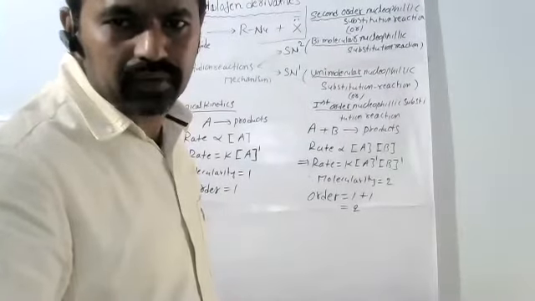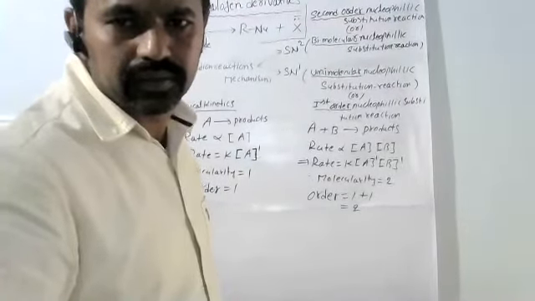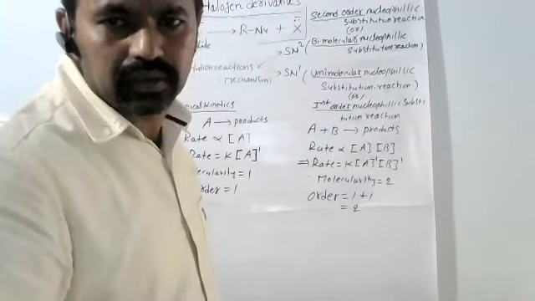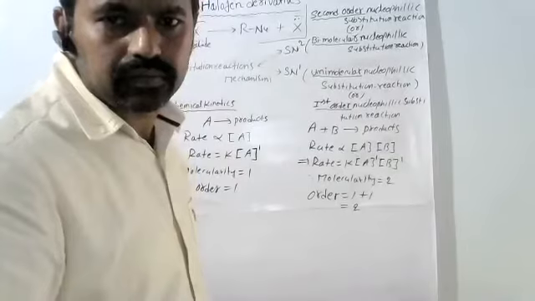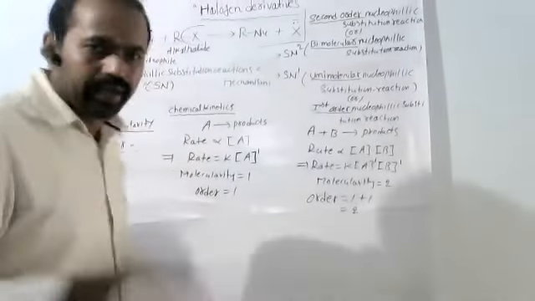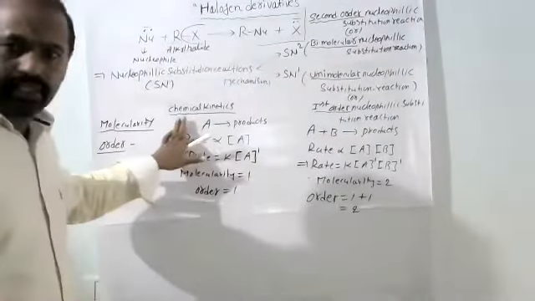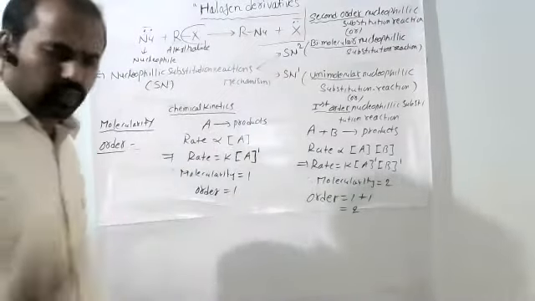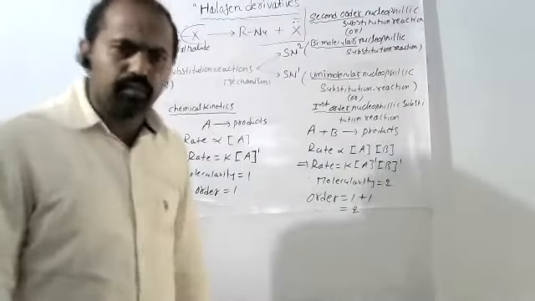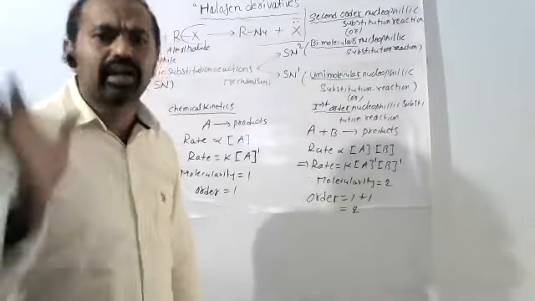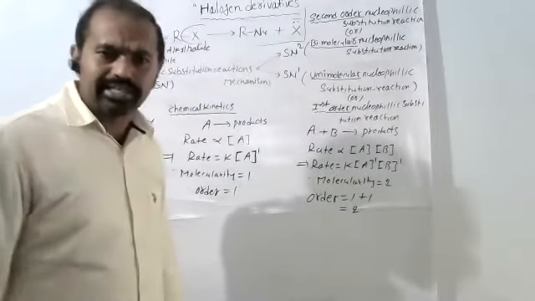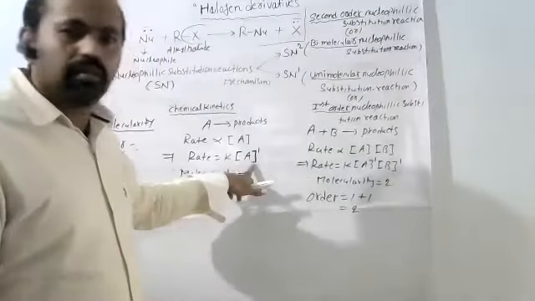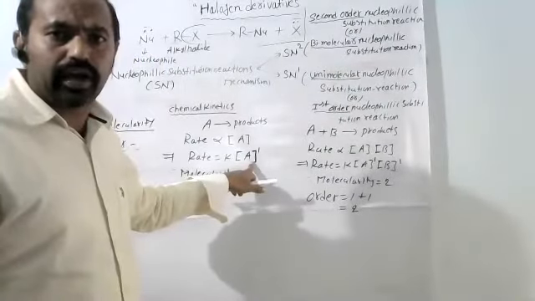Okay, see now. According to chemical kinetics, what is called molecularity? Molecularity means, in a rate of reaction, how many molecules participate or are involved.